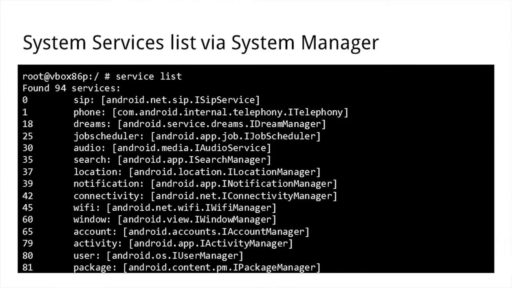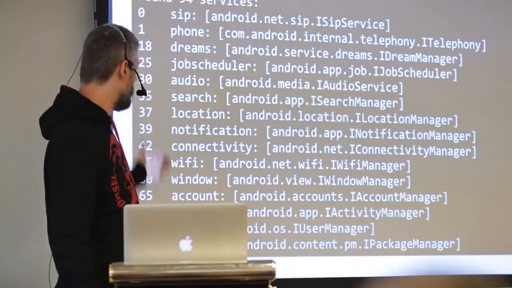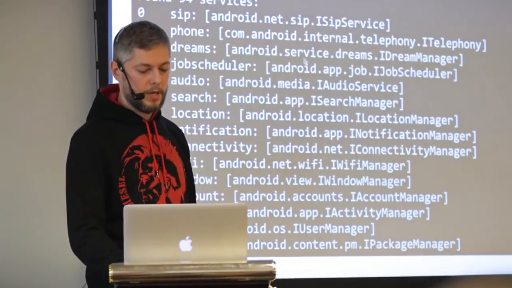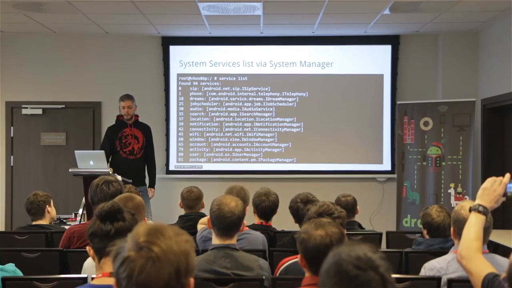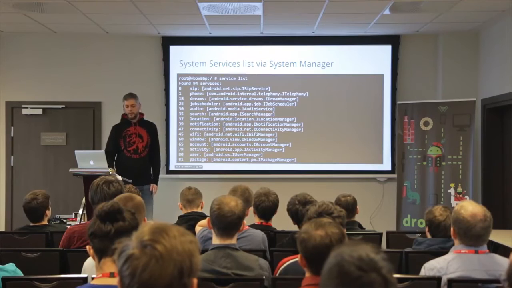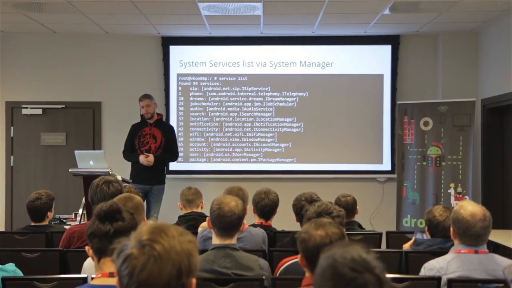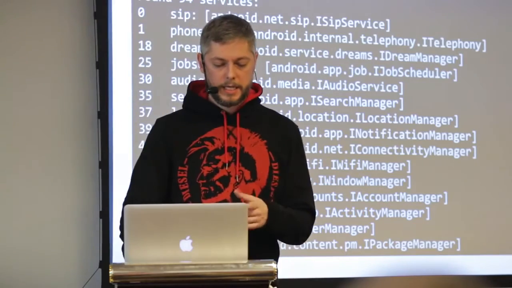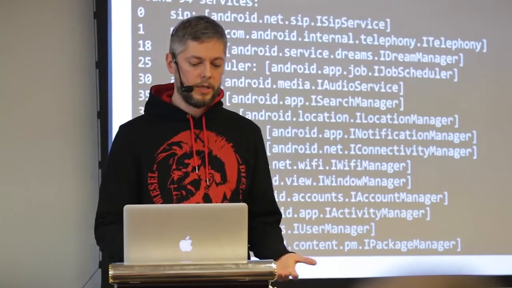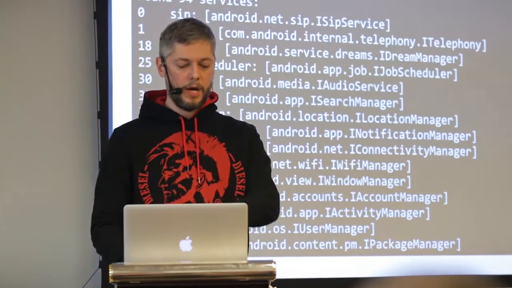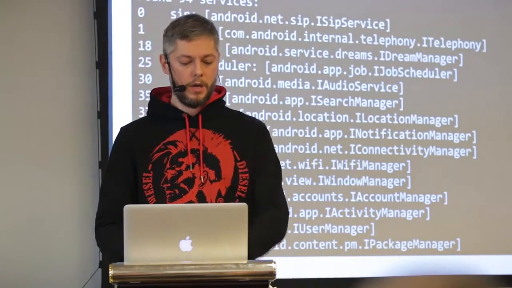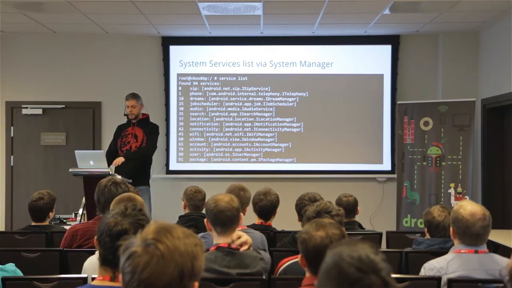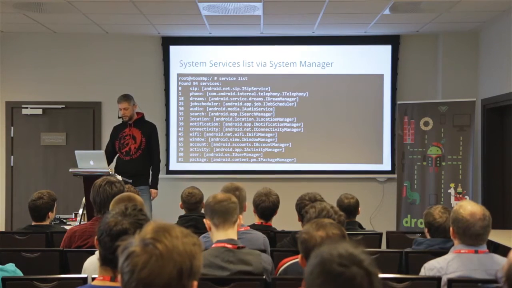And this is how you can check how many services you have on your device. Basically, you use adb shell, connect to your device, run the services list command, and you see the list of all services. As you may see, there is a SIP service, a job scheduler service, search service, location service. I could imagine that you could create your own service and register it with the service manager, so that other applications could find it there. Like I said, 79 services with KitKat, but it doesn't matter. You just use the command and see how many are on your particular device. I guess more on Samsung devices, as always. On Genymotion, 94 services. There were some Geny-something services as well in the list.